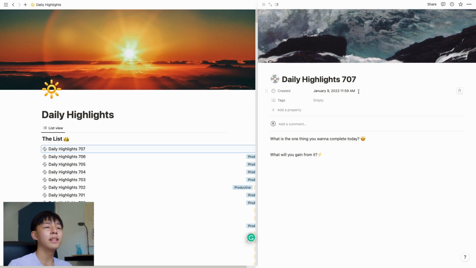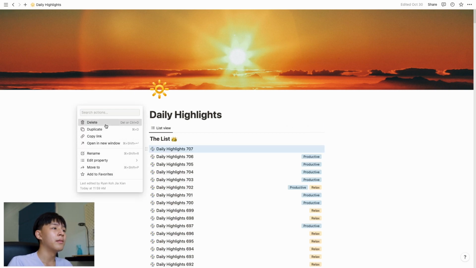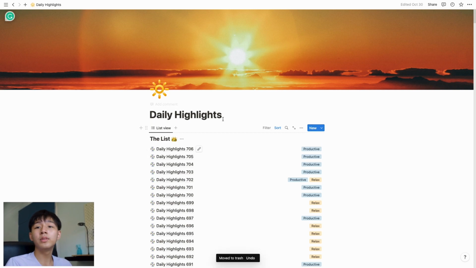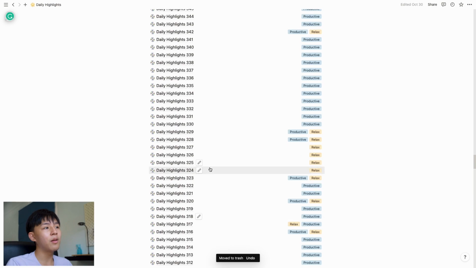You can see there's also a date here, and what will I gain from it, what is the point of completing this task, what do I gain from the task. So this is just to record down, to highlight what I wanted to do for the day. As you can see, I've been doing this for quite some time, almost 2 years already.